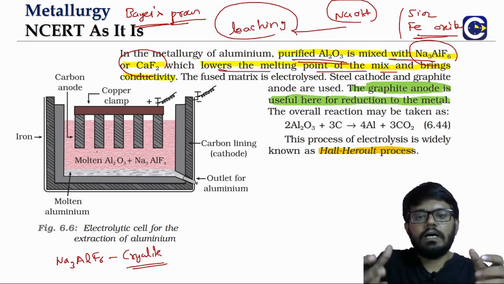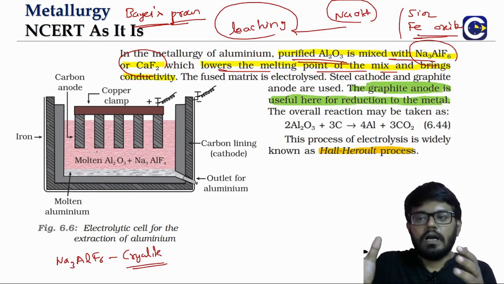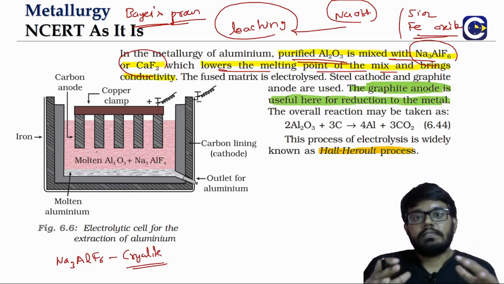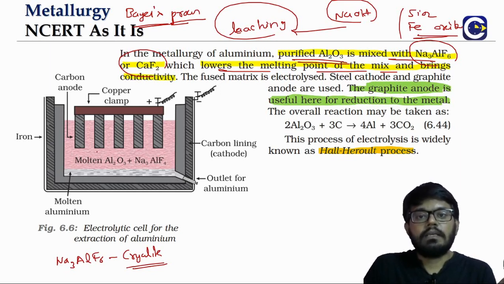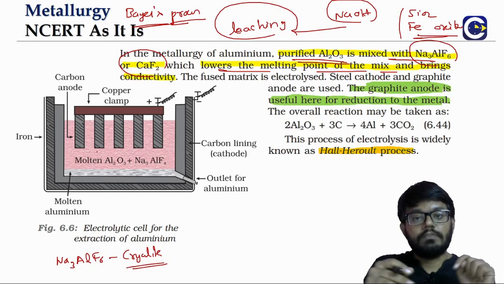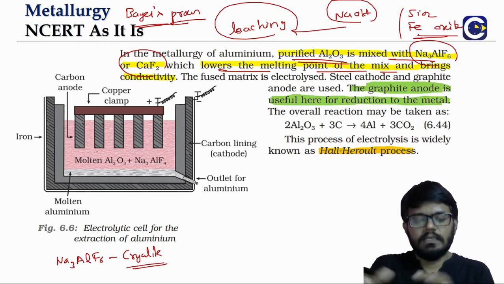So we should have the alumina getting into the molten state. For it to get into the molten state, we should be able to melt it. The normal melting point of alumina is considerably high. By using cryolite and CaF2, we will be able to lower the melting point of the mix. That is a little bit of additional information.